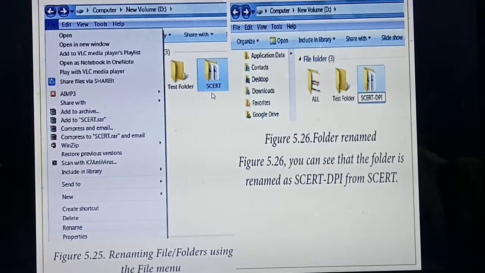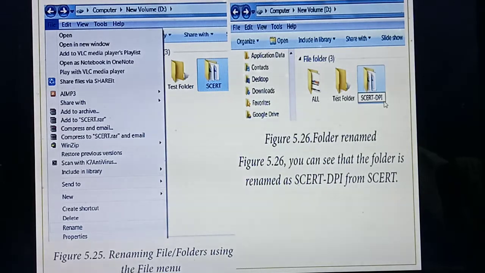For example, the name is already there, SERT. I am going to change the name SERT to SERT DPI. What is the next name? SERT DPI. So I have renamed the folder. After renaming that one, what do you need to press? The Enter button. Understood?